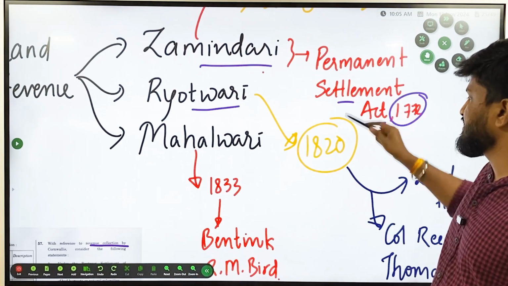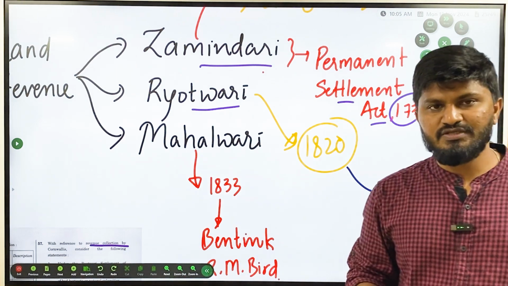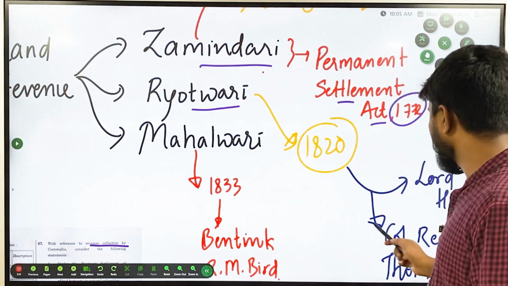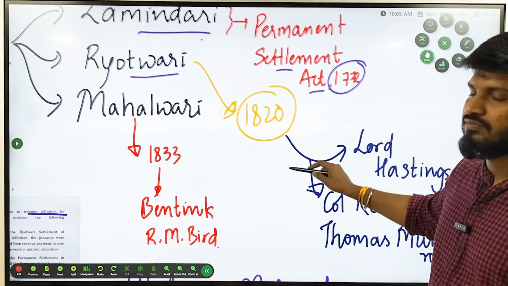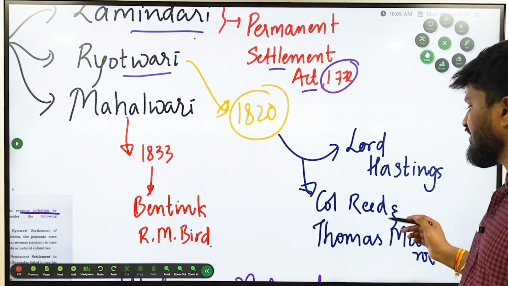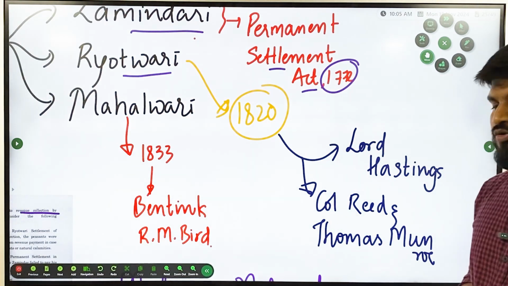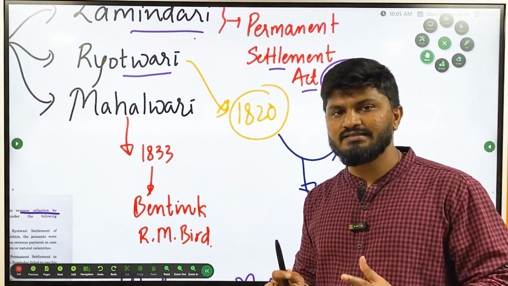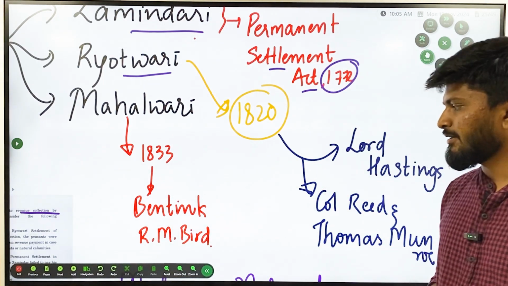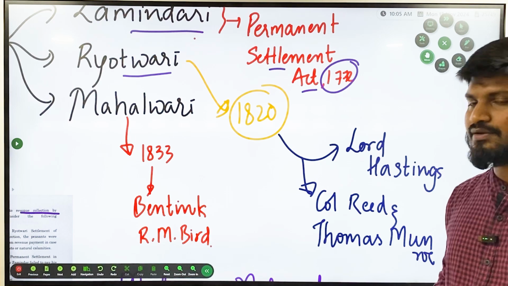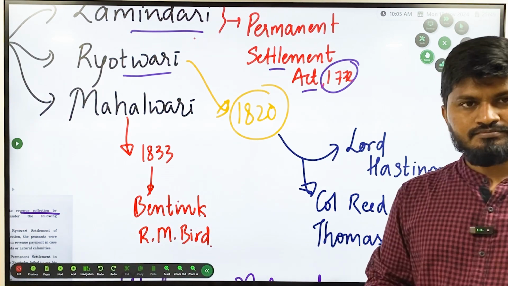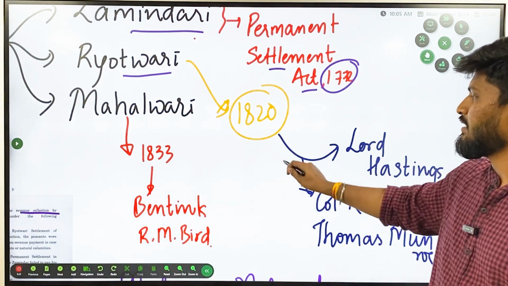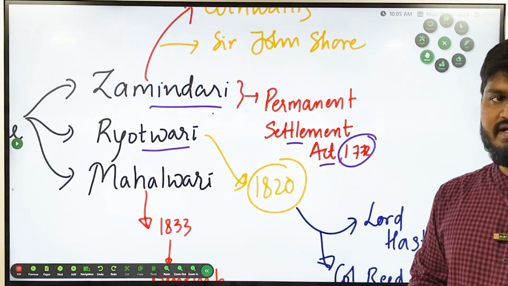Ryotwari was introduced in 1820, and who was the Governor General during 1820? It was Lord Hastings, and the persons who formulated the Ryotwari system were Colonel Reed as well as Thomas Munro. And the Mahalwari system was introduced in 1833, which is the time period of William Bentinck, and the person who formulated the Mahalwari system was R.M. Bird. These are the basic facts about the land revenue systems.